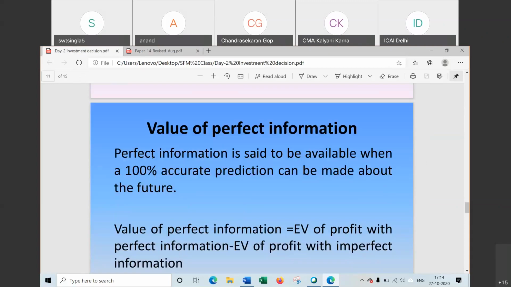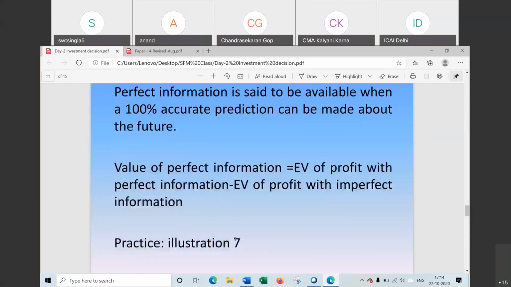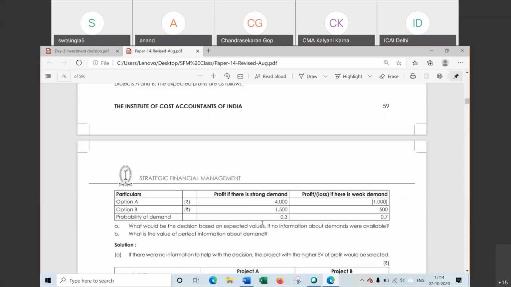Value of perfect information. Perfect information means what? About 100% accurate prediction can be made about the market and about the future. The management can predict. That is perfect information. Now, how to find the value of perfect information?